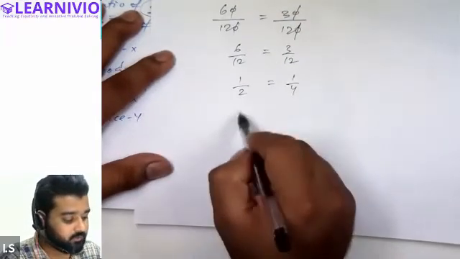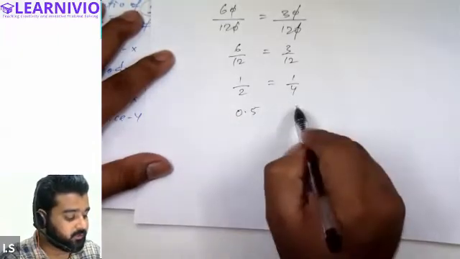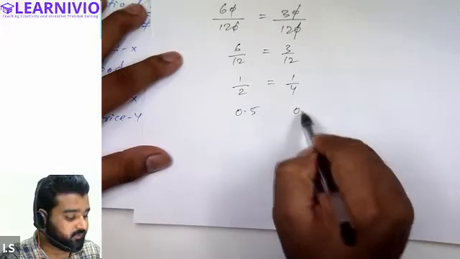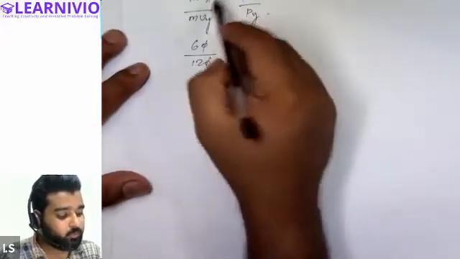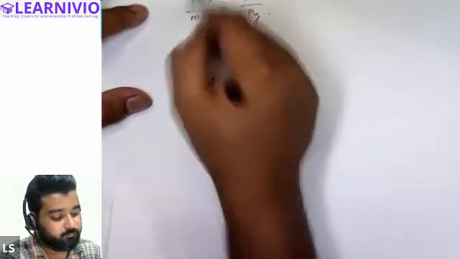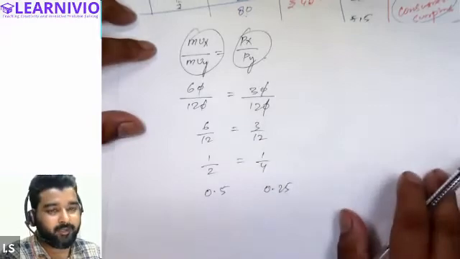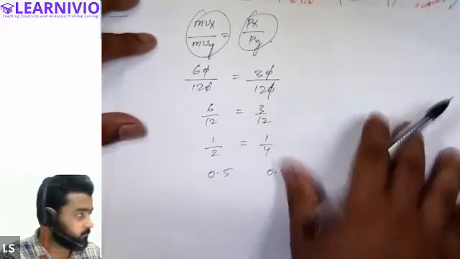So the answer here will be 0.5, and in this case it will be 0.25. All right. So tell me, if both the sides are equal, is the ratio of utility of both the commodities equal to the ratio of prices of the commodities, yes or no?